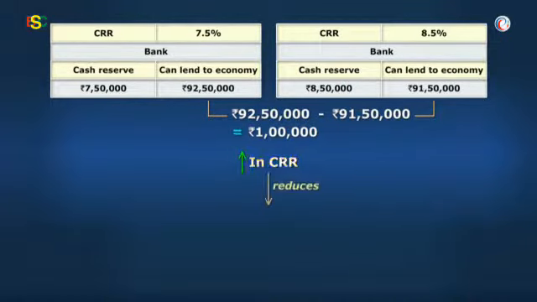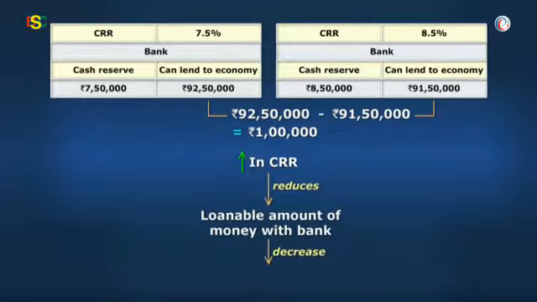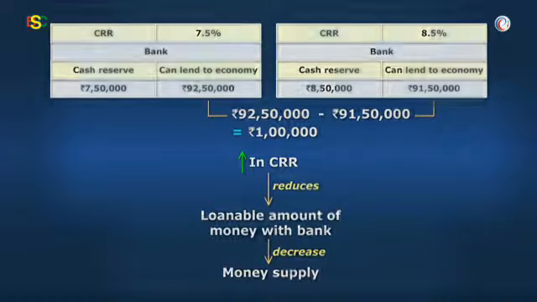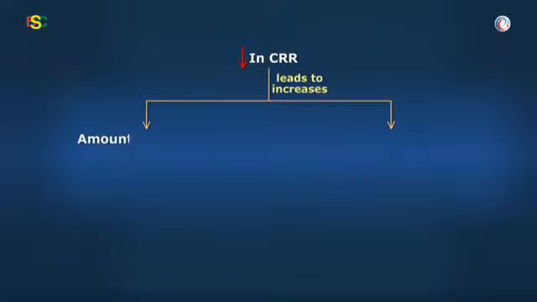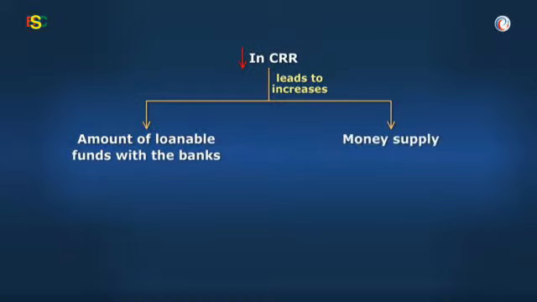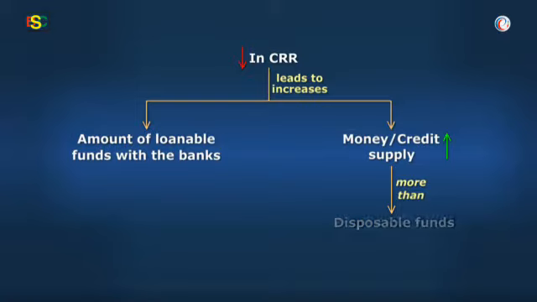Increasing the CRR reduces the loanable amount of money with the banks and thus decreases the money supply. Similarly, declining the CRR shall increase the amount of loanable funds with the banks and increase the money supply. In fact, the money or credit supply increases more than the disposable funds due to multiplier effect we learned earlier.